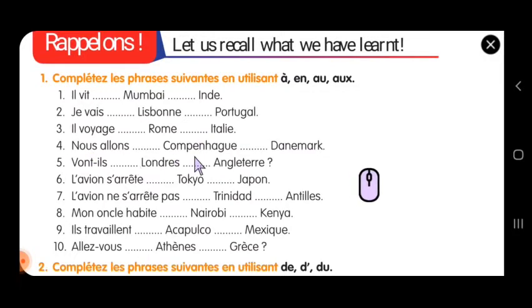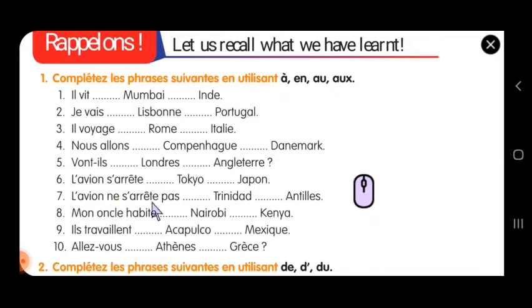Nous allons à Copenhague au Danemark. Denmark is a masculine country. Je vais à Londres, en Angleterre. Sorry, this one is à Londres, en Angleterre, en. And this one is l'avion s'arrête à Tokyo au Japon. So AU is masculine, so au Japon.